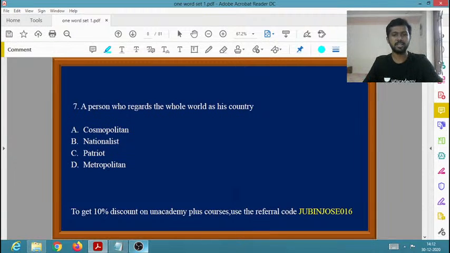Then what is a person who regards the whole world as his country? So what is the one word for that? A person who regards the whole world as his country. Cosmopolitan, nationalist, patriot, metropolitan. So what is the one word for a person who regards the whole world as his country? Some person will be considering the whole world as his country. So what is the one word for that?